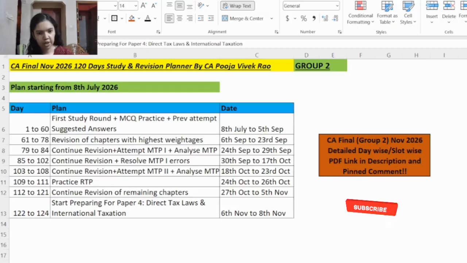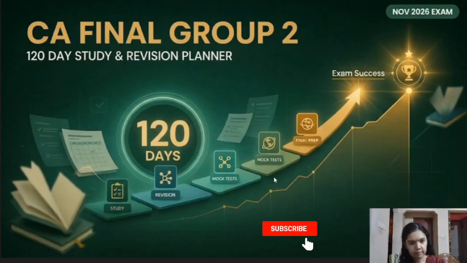So follow this 120-day revision planner consistently, and you will yourself see a difference in your scores and the results also. Discipline beats motivation in CA exams. Remember, CA is not about studying 12 to 15 hours randomly. It's about consistent planned study every single day.